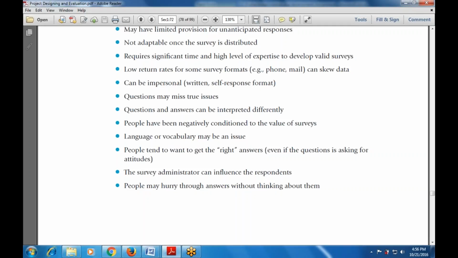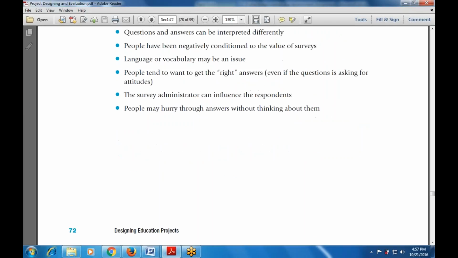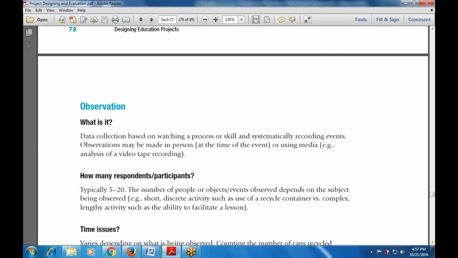Then people tend to want to give the right answer. That means respondents may supply what they think is the right answer if the question is about attitudes. Then the survey administrator can also influence the respondents. After this, the next topic is observations.